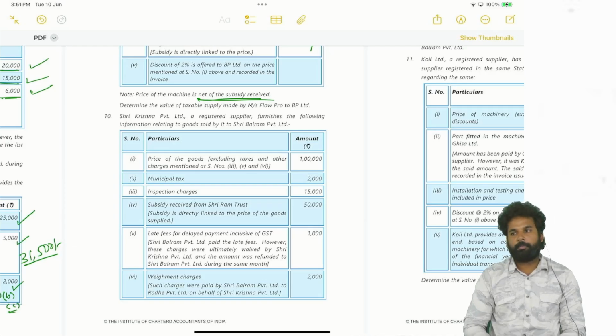Why? It is waived off. Waived off and refunded. Okay. Next, payment charges. Incidental.